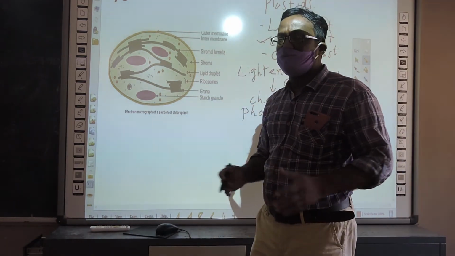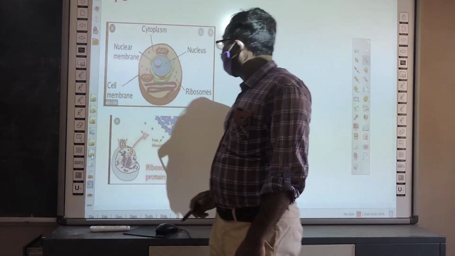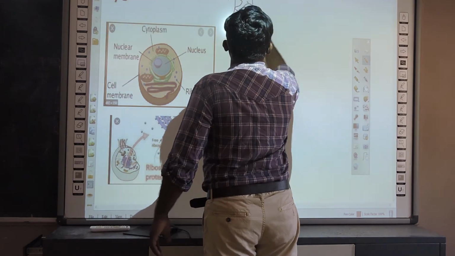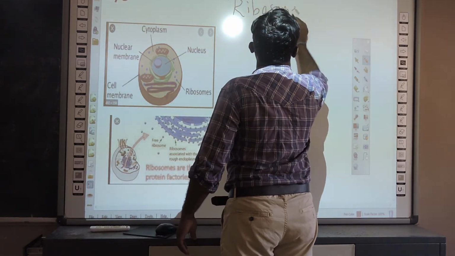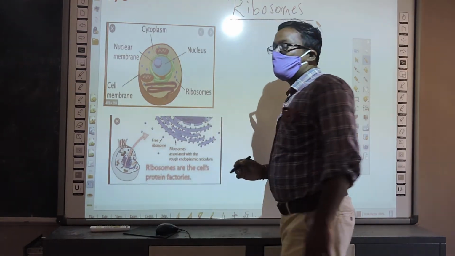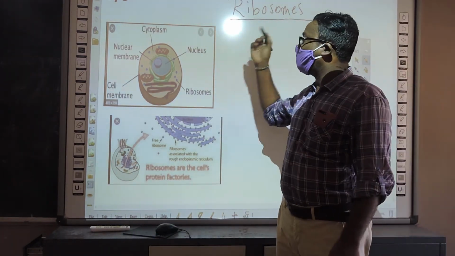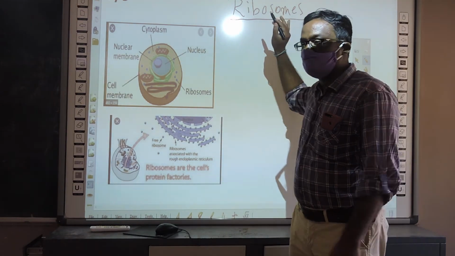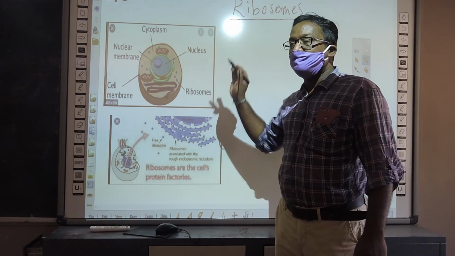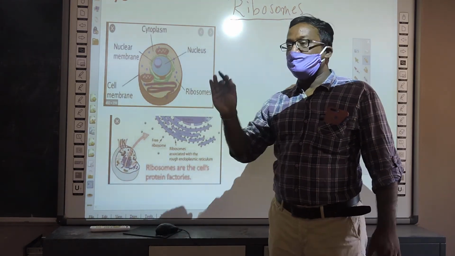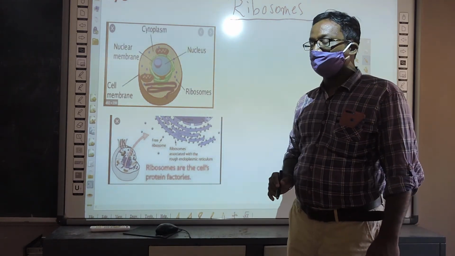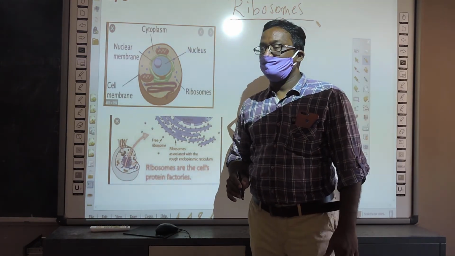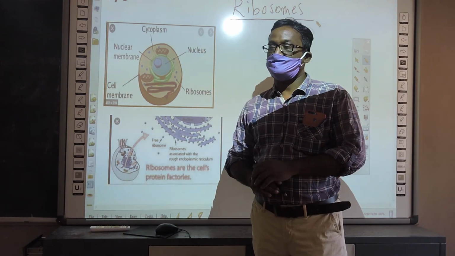Okay, next let us go to the other type of organelle, ribosomes. The smallest organelles in the cell are ribosomes. Almost all organelles have membranes around them, but the ribosomes do not. Moreover, ribosomes can be observed in both prokaryotes and eukaryotes. Understand? Prokaryote example, bacteria. In them you can see ribosomes.